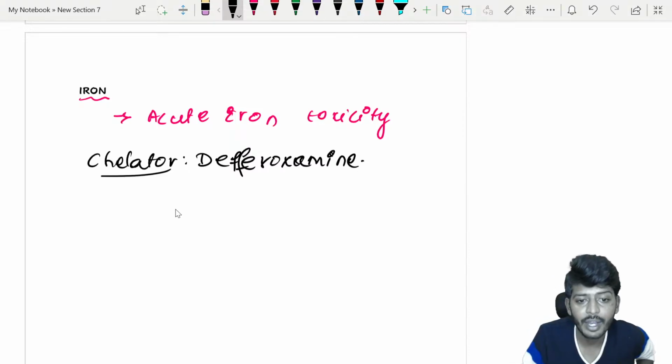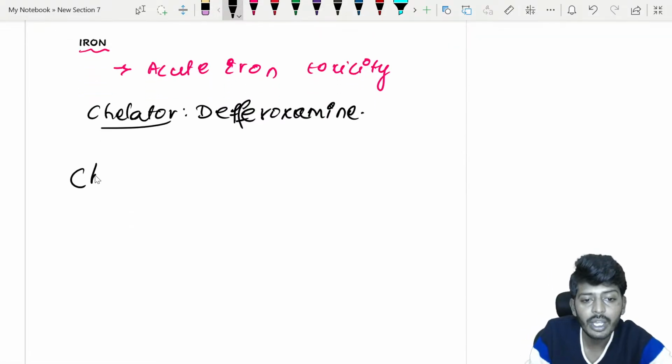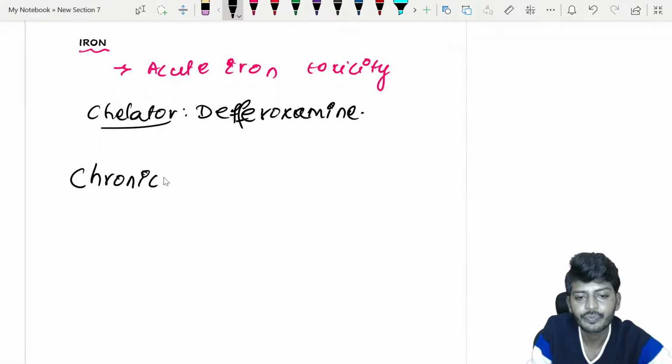Then we have the next important iron chelator, which you need to remember. This is used most importantly in chronic iron toxicity.